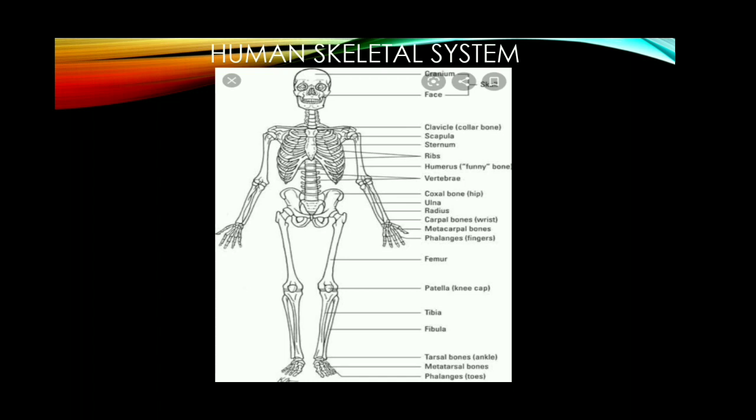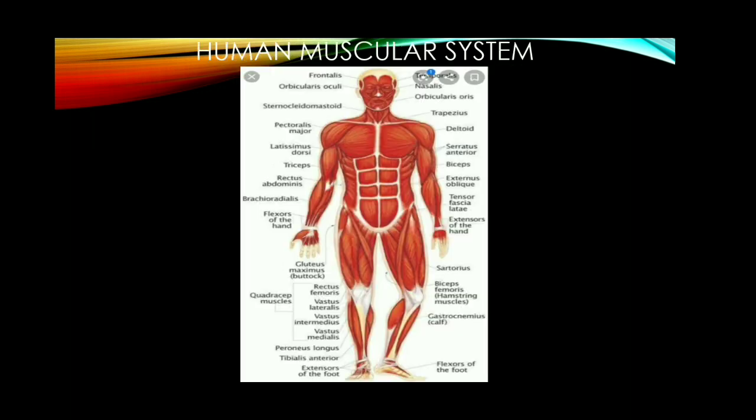The next system is the muscular system. The muscles help in movement. Along with the bones, muscles exhibit contraction and relaxation and facilitate movement. There are different types of muscles present in our body. The muscles are made up of muscle fibers.